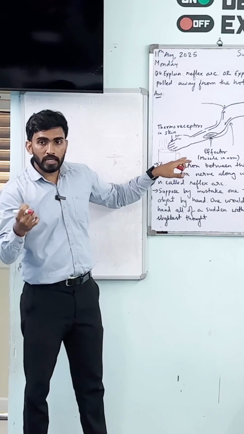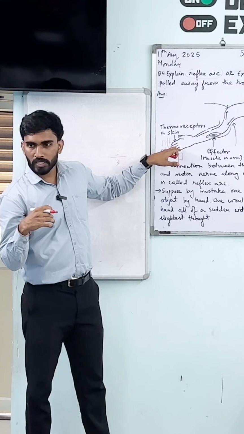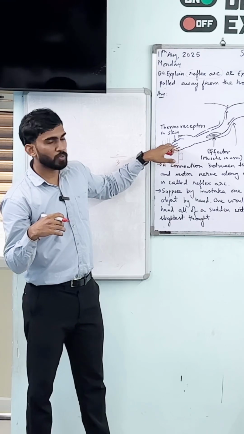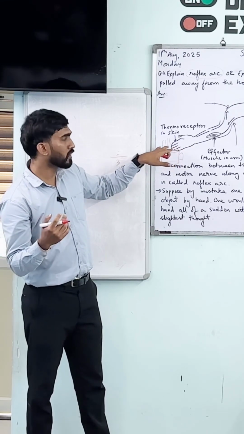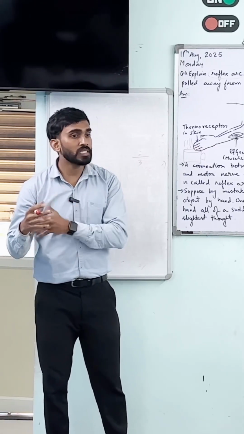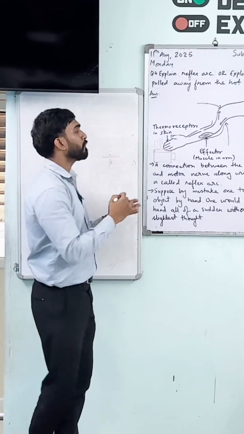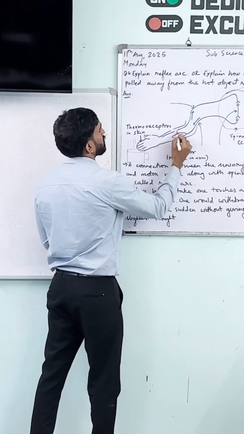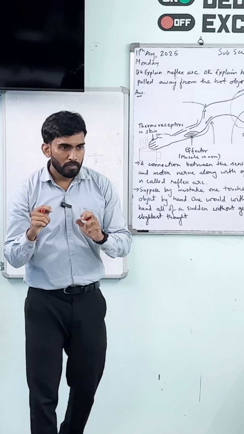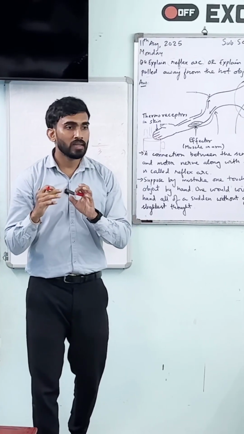First of all, the heat will be received by the receptor which is present in our skin. Which receptor is present in our skin? Thermoreceptor. The thermoreceptor will detect the temperature, and through the neuron, passing through the dendrite and then the axon, the information will start traveling along this path in the form of electrical impulses. Information in a nerve cell passes through electrical impulses.